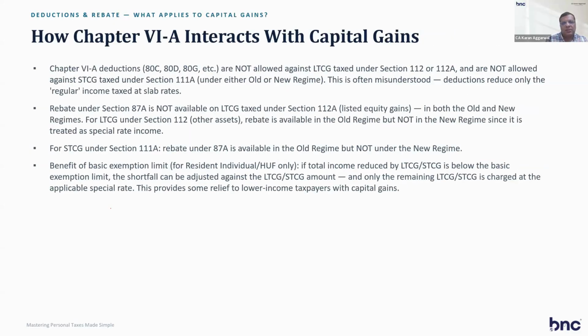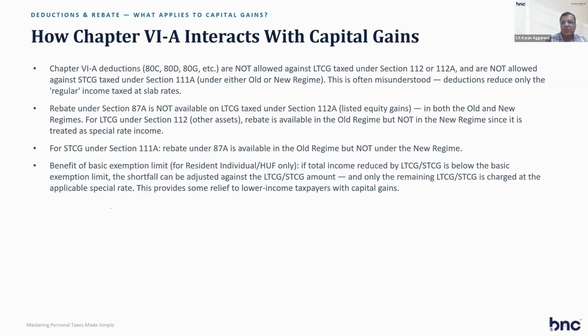So Chapter VI-A deductions are not allowed under LTCG. So LTCG is a simple computation: sale minus purchase, and you have to pay tax. Nothing is allowed under short-term or long-term capital gain under section 111A. Rebate is also not available, 87A, under 112A listed gain, in both old and new regimes. For STCG under section 111A, rebate is available in the old regime, but the non-resident doesn't get the rebate under section 87A also. This is also a major difference.